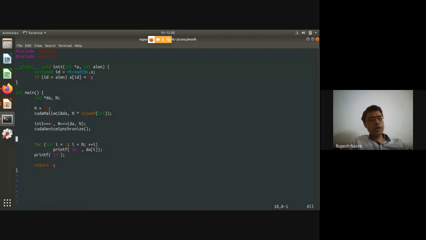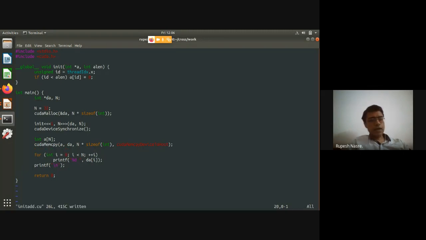So I'm going to do that now. I'll declare an array int A of size n. And then I need to copy the array DA to A. So that gets done using cudaMemcpy. So I need to pass the destination, which is A, then the source, which is DA, then the number of bytes, which is n into sizeof int, and then the direction, cudaMemcpyDeviceToHost.